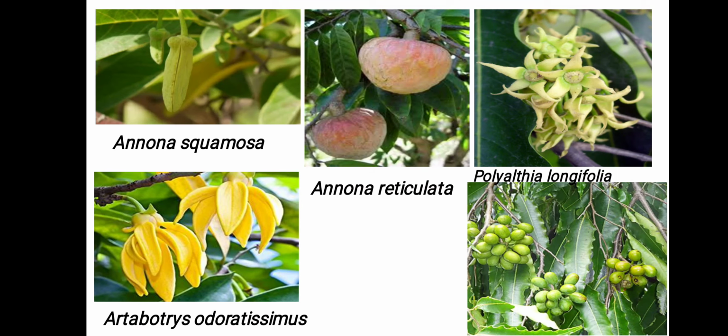So these are the pics of Annona squamosa, that is custard apple. These are the flowers of Annona squamosa. This is Annona reticulata, that is ramphal, and this is Artabotrys odoratissimus, ylang ylang, with very beautiful flowers, and this is the Ashoka tree, Polyalthia longifolia, the flowers and the fruits.